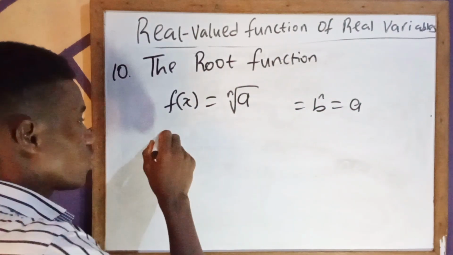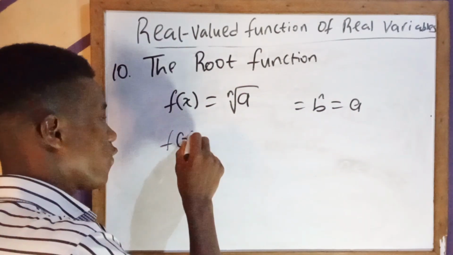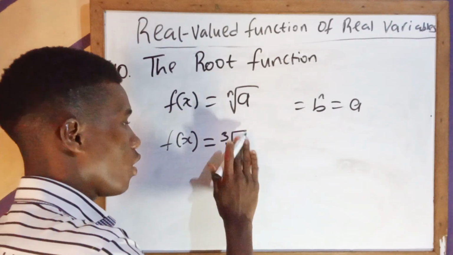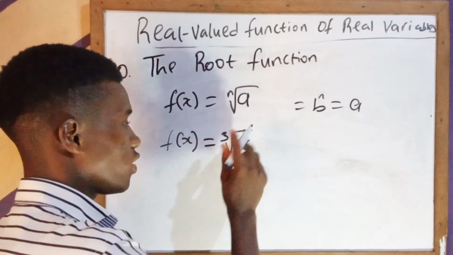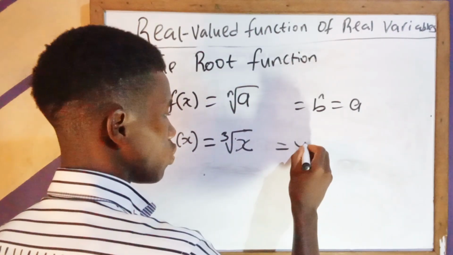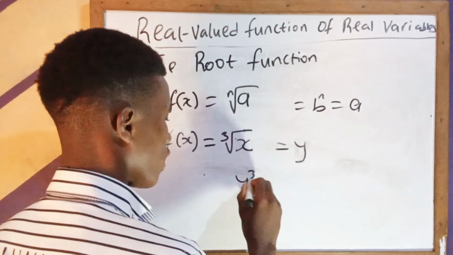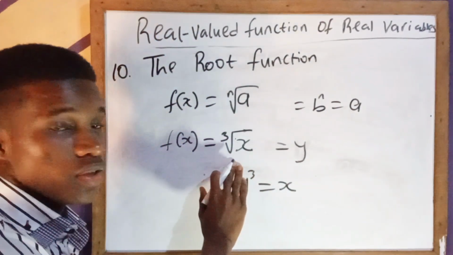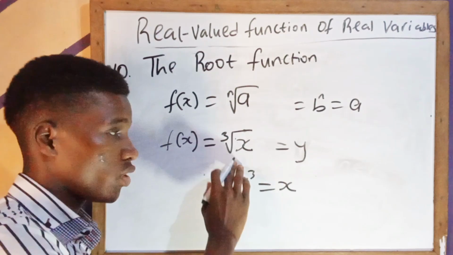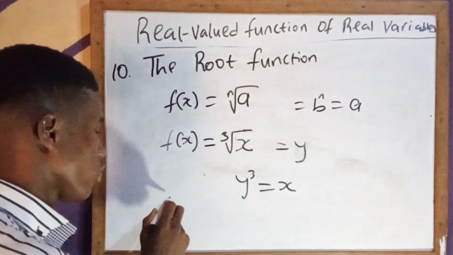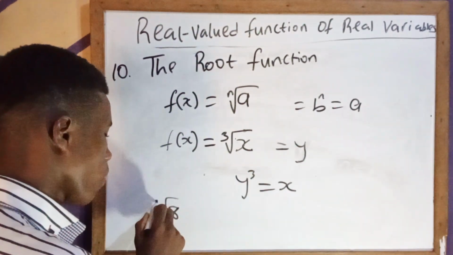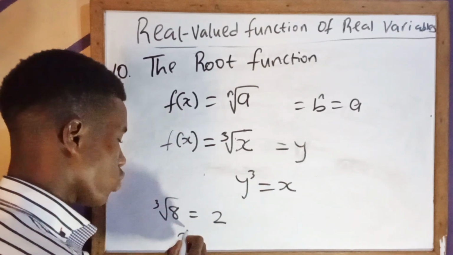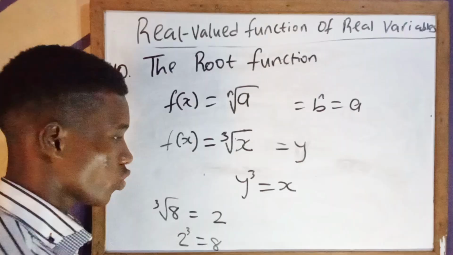For example, if we have a function f of x and we are looking for the cube root of x, this goes to y such that y raised to the power 3 is equal to x. This is just a simple example of a root function. Now if we have our x as 8, the cube root of 8 will be a number which we know is 2. And if you see, 2 raised to the power 3 is equal to 8. So this is what the root function entails.